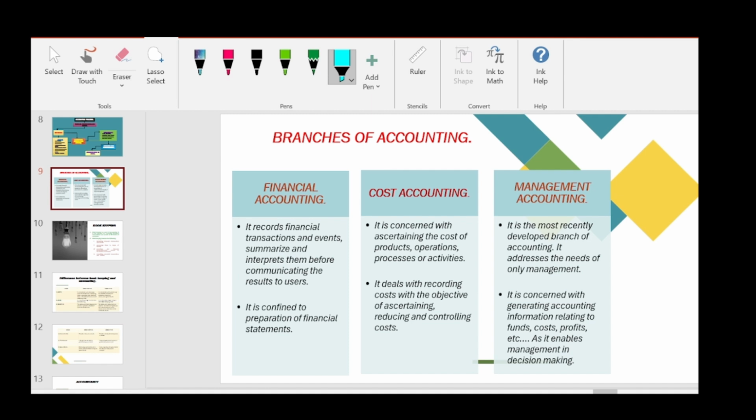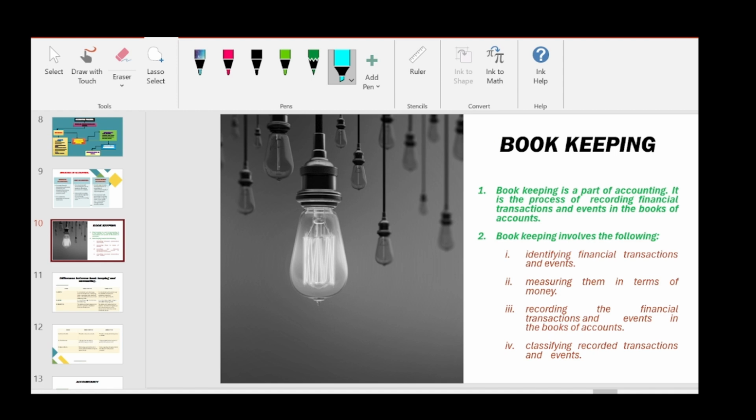So this is all about branches of accounting. I hope this topic is also clear for you. Now comes the next topic, bookkeeping.